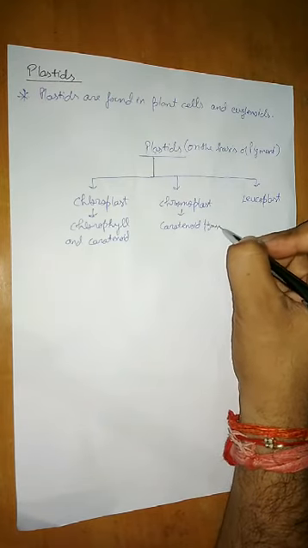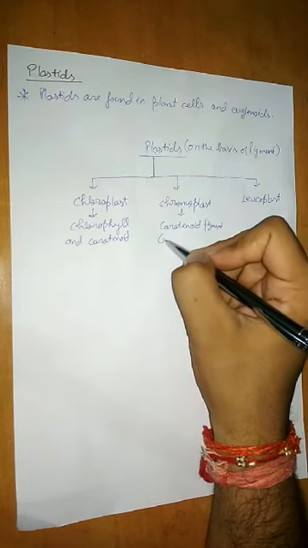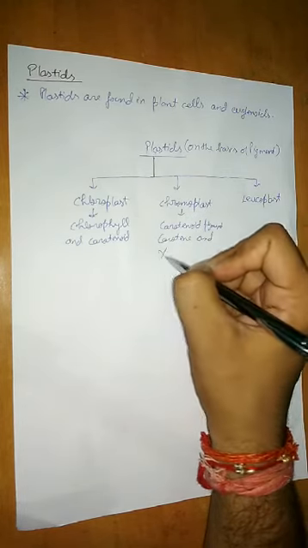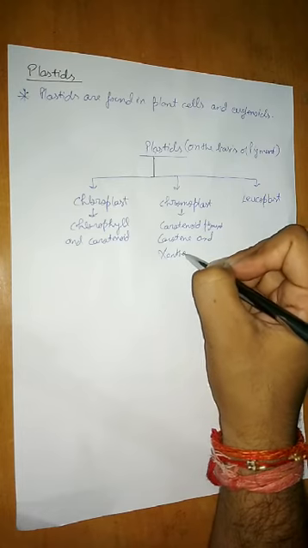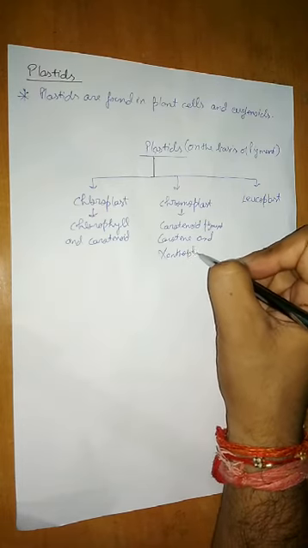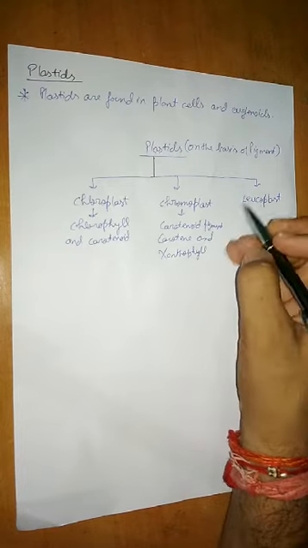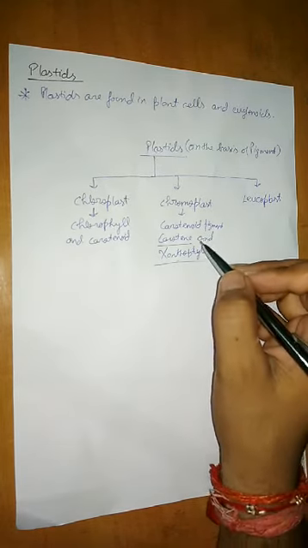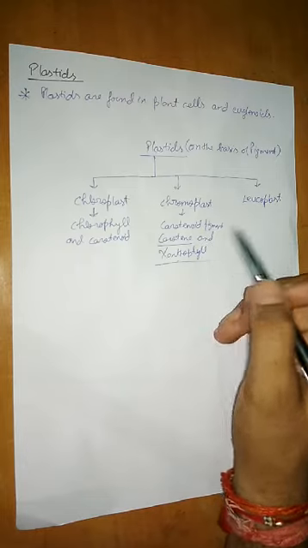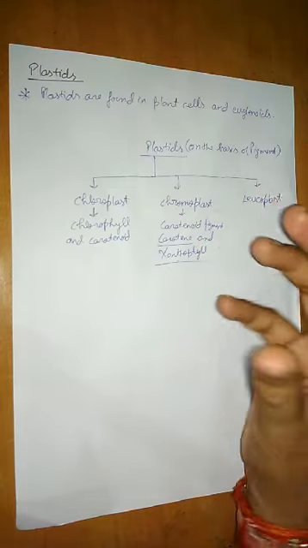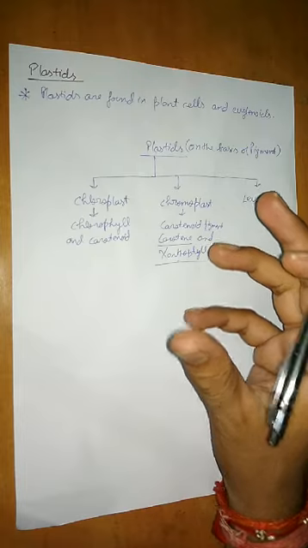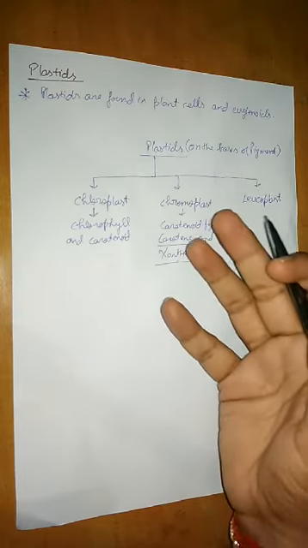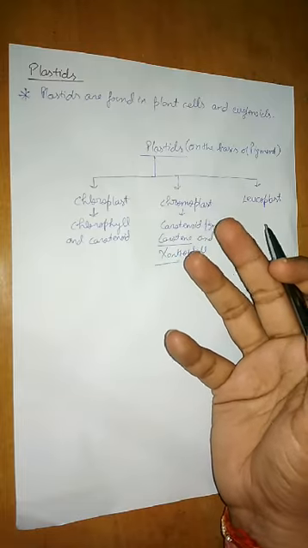That example of carotenoid pigment is carotene and xanthophyll. So mainly they contain carotene and xanthophyll, and this is very important. You can see different parts of plants are of various colors. They may be orange, red, or yellow also. Okay.